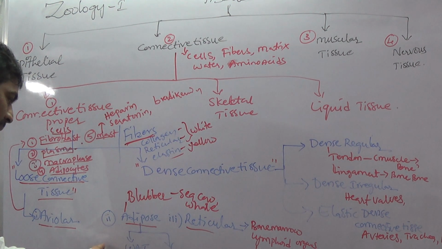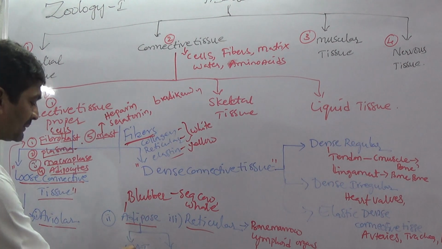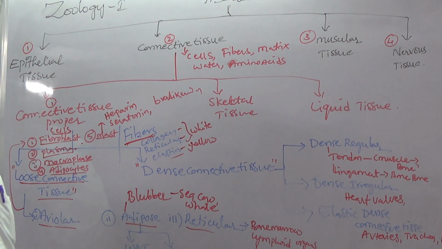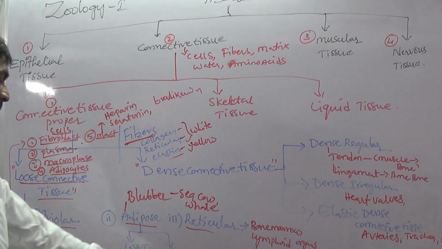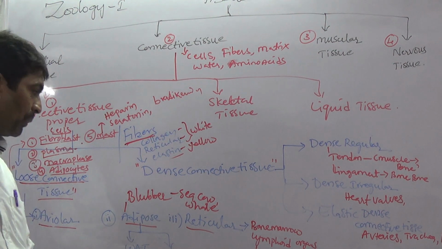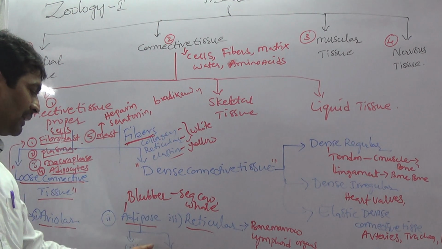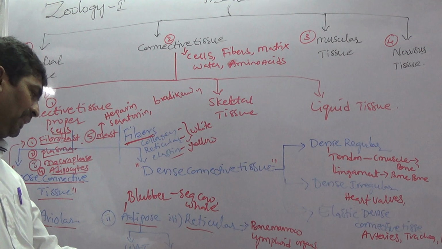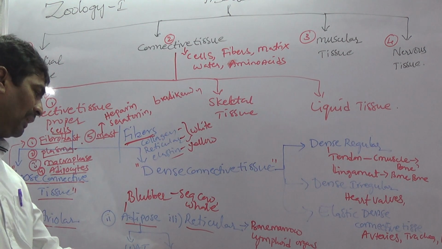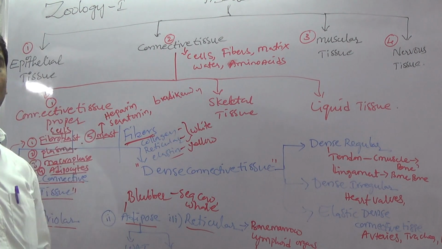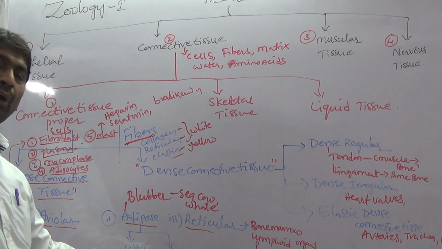This adipose tissue is of two types, that is WAT and BAT. WAT means white adipose tissue. White adipose tissue is present in adults. It has fewer mitochondria and a less metabolic active rate. Next, BAT, brown adipose tissue, is present in infants, children, or fetus. Brown adipose tissue contains numerous mitochondria, more active, more metabolic rate.